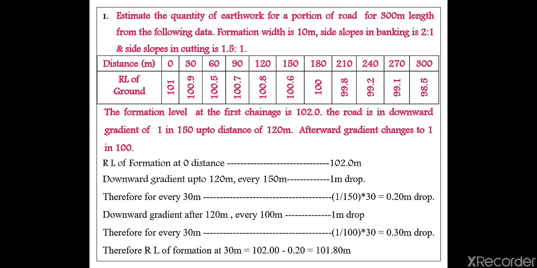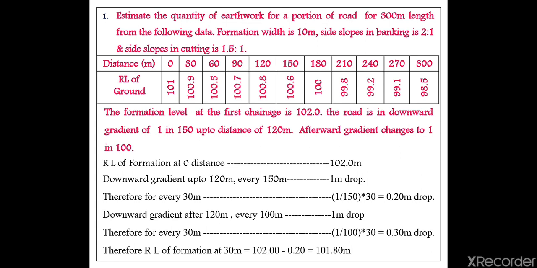Depending upon that, I fill and cut the portions so that I get a level surface, which is called the formation level. On that formation level I am going to construct my road. How to calculate the amount of banking and cutting depends on the calculation I am going to do now.